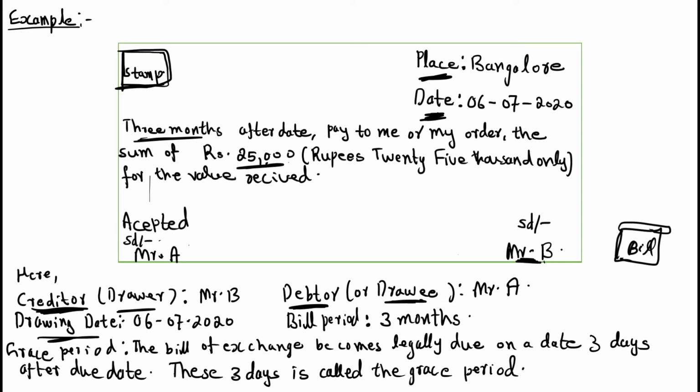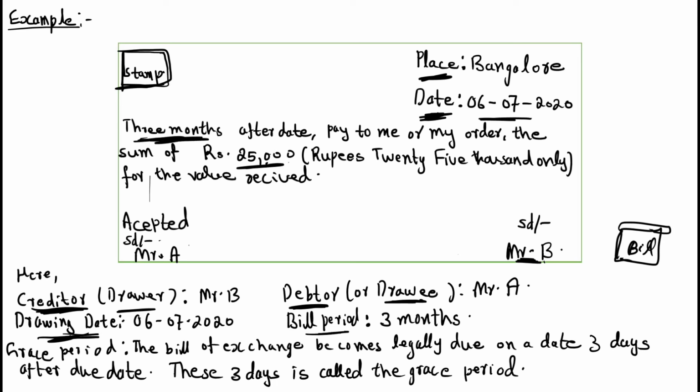Drawing date means when you are going to draw the bill in the name of Mr. A. Here the date is mentioned as 6/7/2020. Then bill period. Bill period means for how many months or how many days. Here 3 months is mentioned, right? So bill period is equal to 3 months.